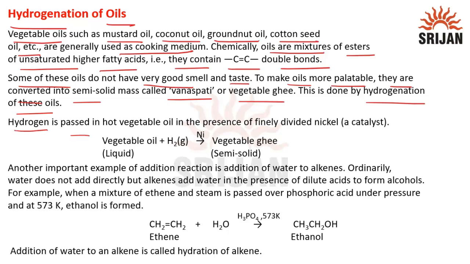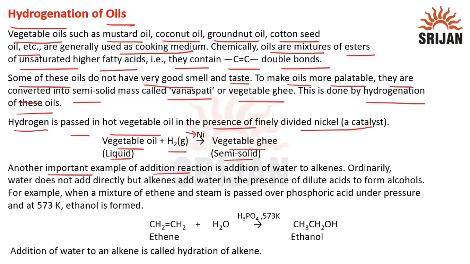Hydrogen is passed into hot vegetable oil in the presence of finely divided nickel, that is a catalyst. Finely divided nickel is used to increase the surface area of the catalyst and to increase its catalytic power. So vegetable oil that is in liquid state is treated with hydrogen, and the catalyst is finely divided nickel, and we get vegetable ghee that is in semi-solid state.